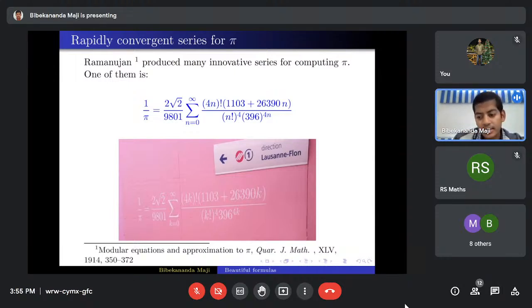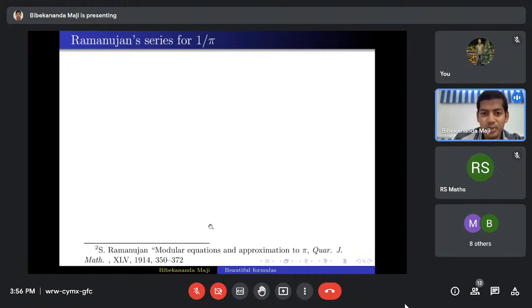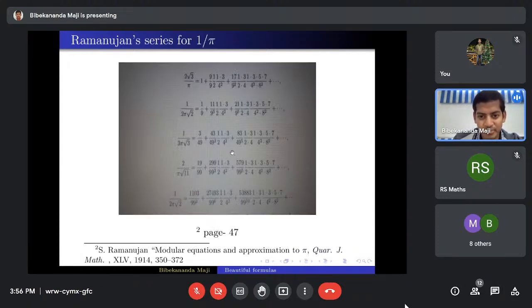Inspired by this, in the same paper Ramanujan gave around 17 formulas for 1 by pi. I have mentioned only a few. The last formula, which I have just mentioned, is the last one, and we can rewrite it in that form.